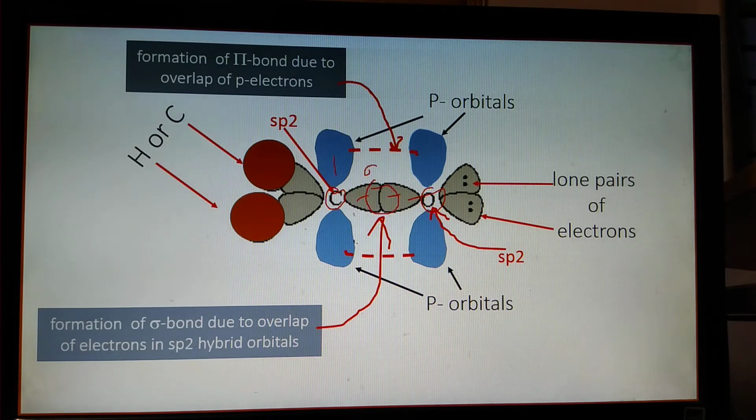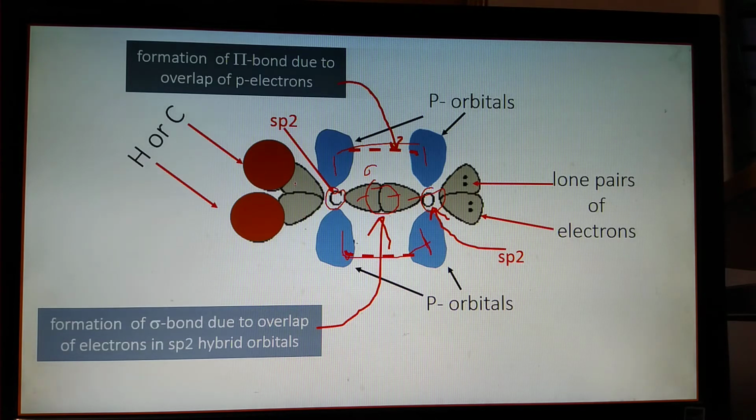And these are p orbitals. Electrons of the p orbitals overlap sideways to give pi bonds. Formation of pi bonds is due to overlap of p electrons, and formation of the sigma bond is due to overlapping of sp2 electrons. And there are lone pairs of electrons.